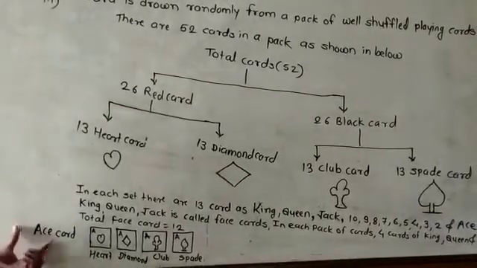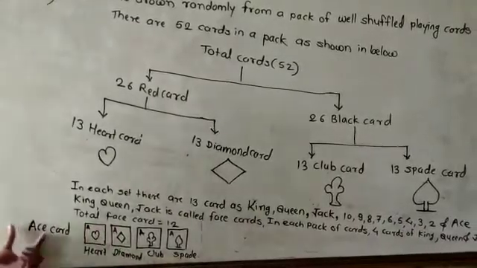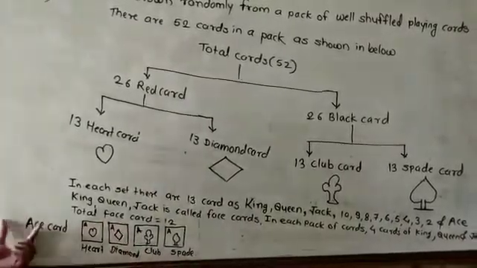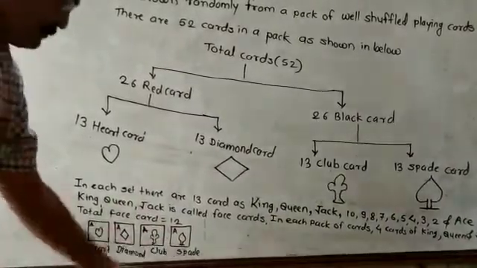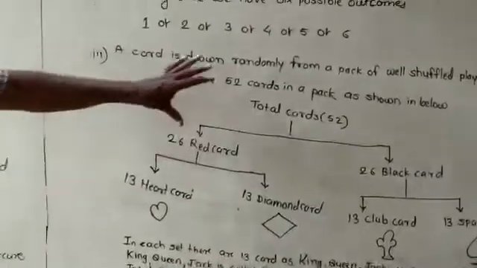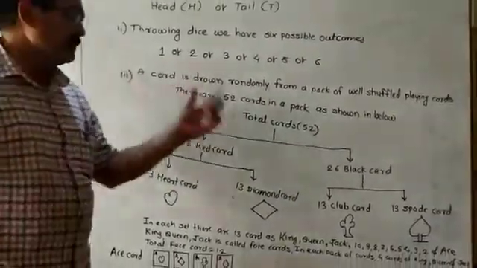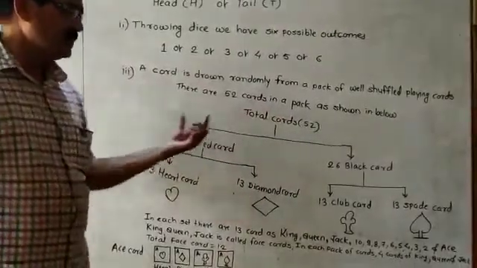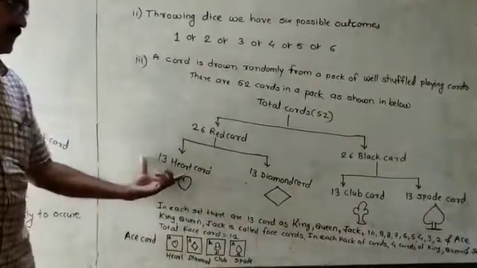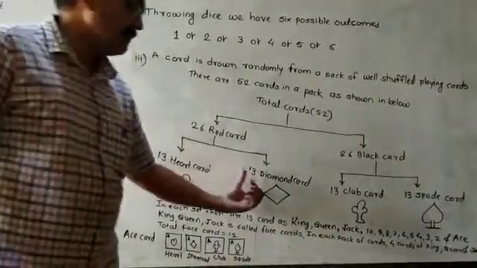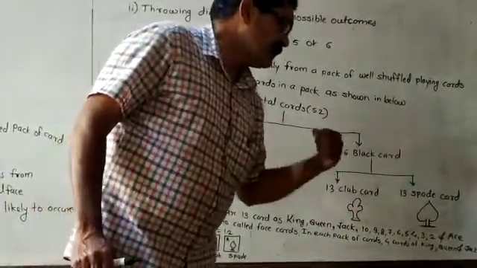Ace cards. This is the ace card of the heart, this is the ace card of the diamond, this is the ace card of the club, and this is the ace card of the spade. In this way, these 52 cards are distributed like this. Again, I will explain. These 52 cards are divided into 26 red and 26 black cards. The 26 red cards are divided into 13 heart cards and 13 diamond cards. The 26 black cards are divided into 13 club cards and 13 spade cards.